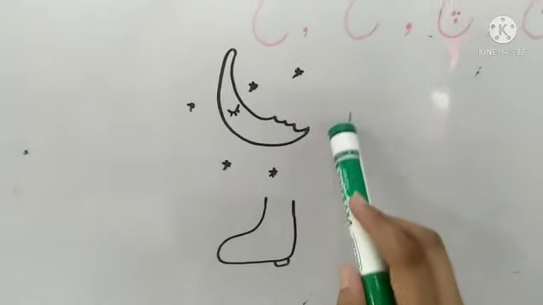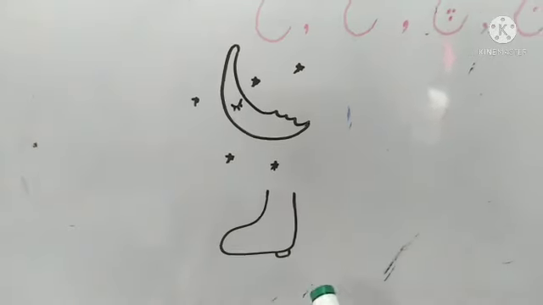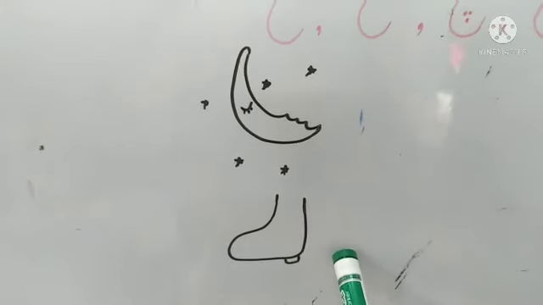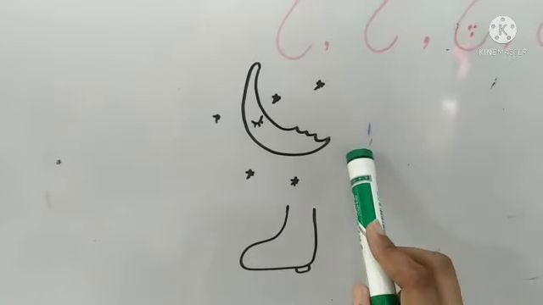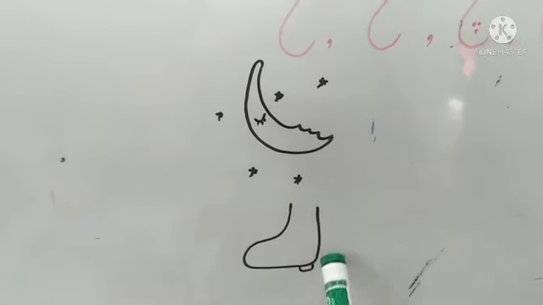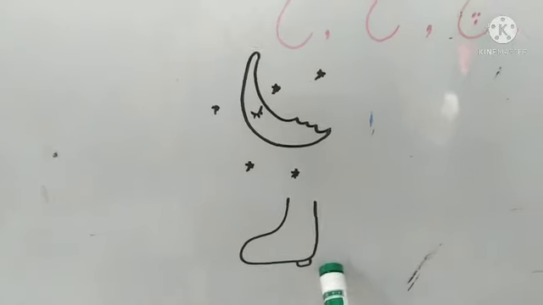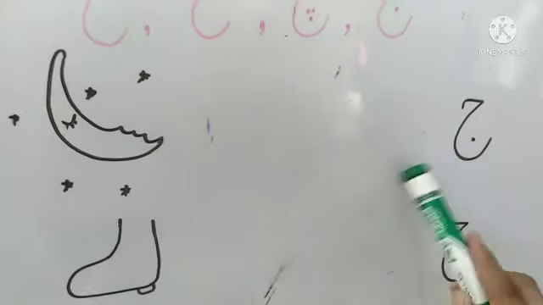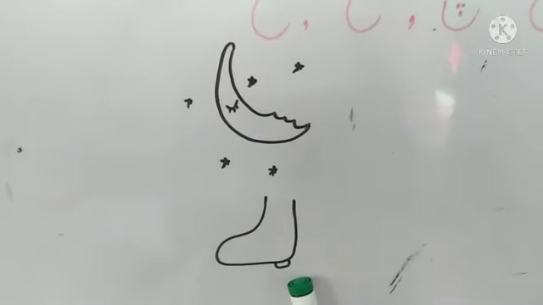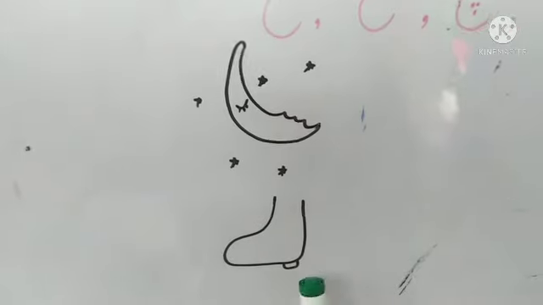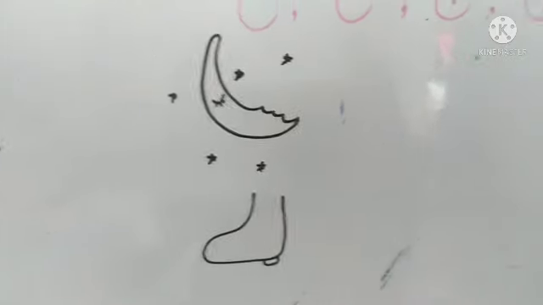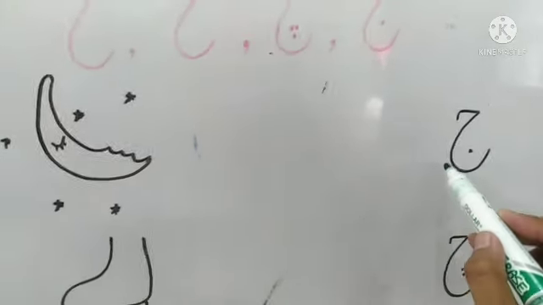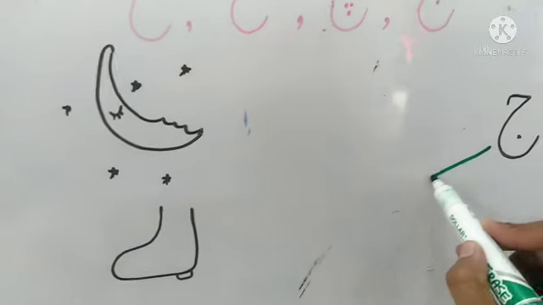Now we will compare these two pictures and we will see whose initial sound is J. This is Chand. And this is Juta. Jim, Juta. Jim sound is J and Juta sound is also J. J, J, Juta. Its initial sound is J. So we will match Jim with this picture of Juta.